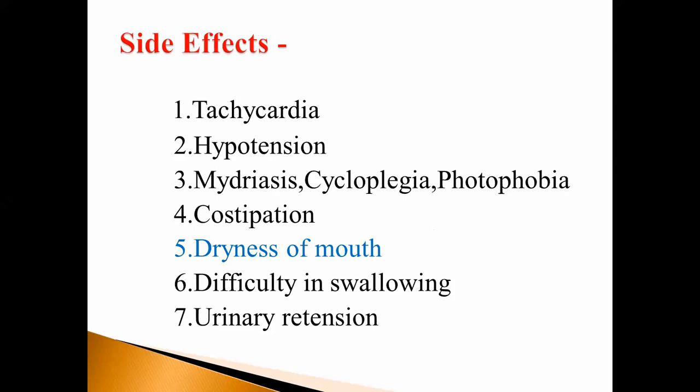Then the pharmacological action of atropine on exocrine glands is to reduce oily secretions, meaning it acts as an anti-secretory agent, and because of this effect it produces dryness of mouth and intense thirst, urinary retention and difficulty in swallowing. These are the side effects.